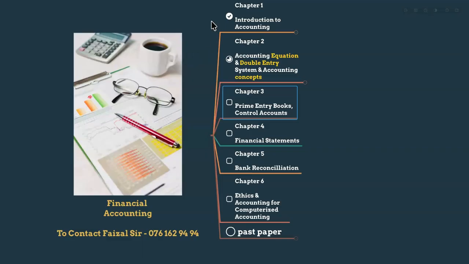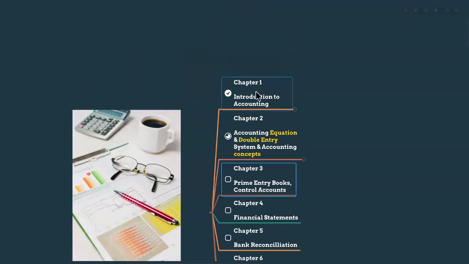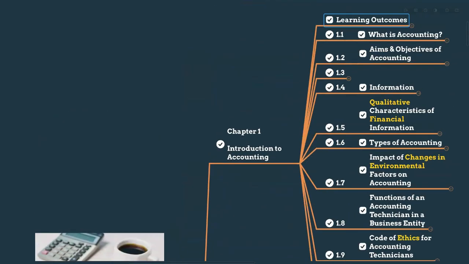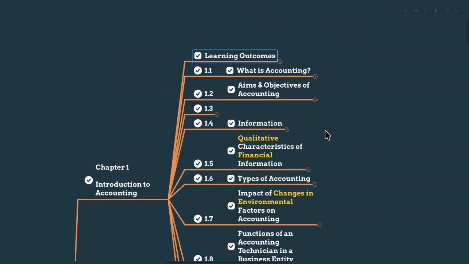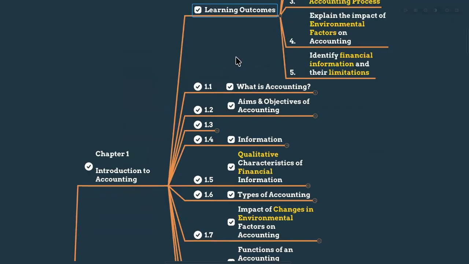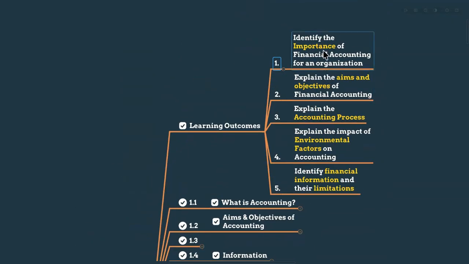So then let's start the session, guys. We are actually in the financial accounting session. As you know, we have covered this introduction to accounting, and still we have to see the past papers.